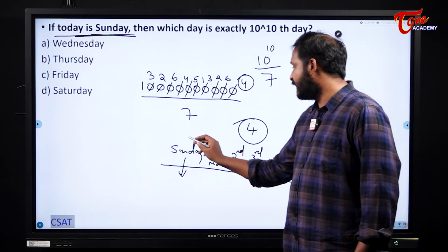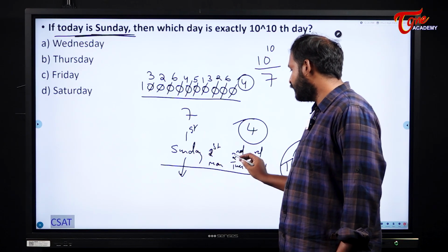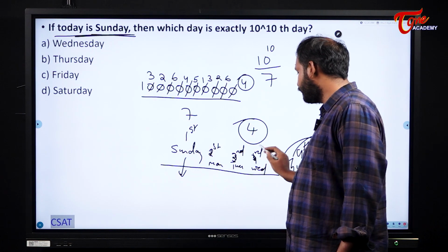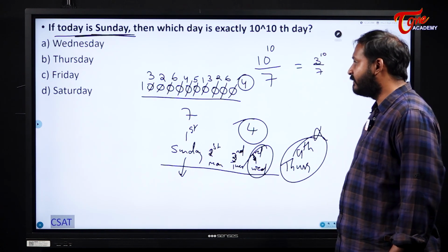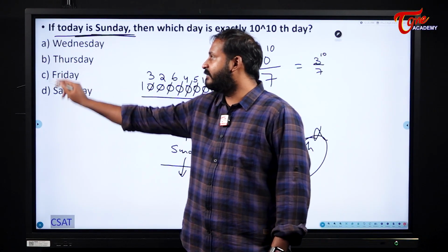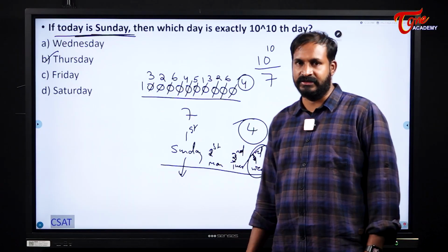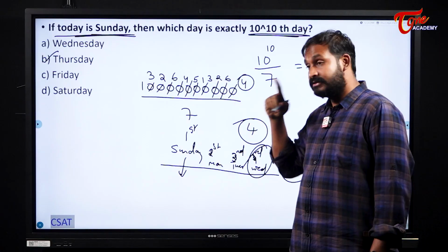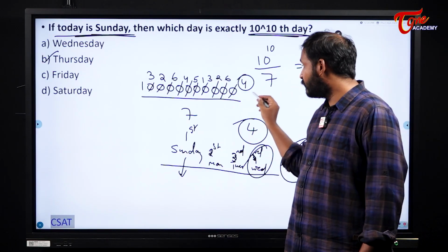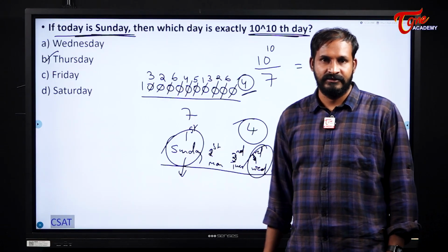If today is Sunday, we should consider from today as the first, second day from today, third day and fourth day. What does it become for me? Thursday will be our answer for this question. Please be careful with this type of thing. The remainder is 4, but we should also consider Sunday as our first day.